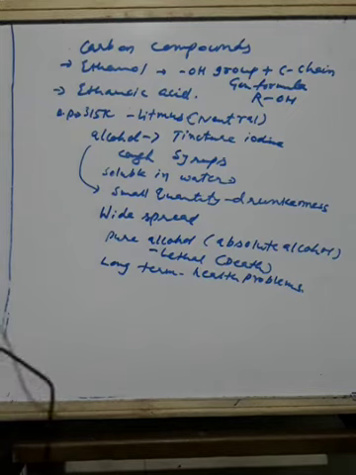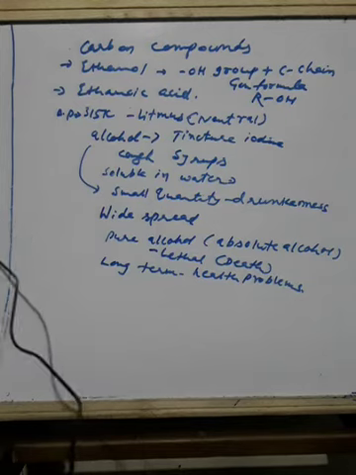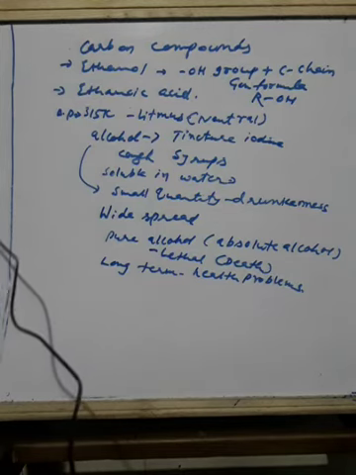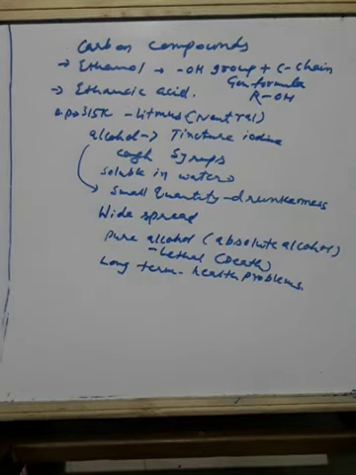Before going through chemical properties, we will discuss how alcohol affects living beings. When a large quantity of ethanol is consumed, it tends to slow metabolic processes.